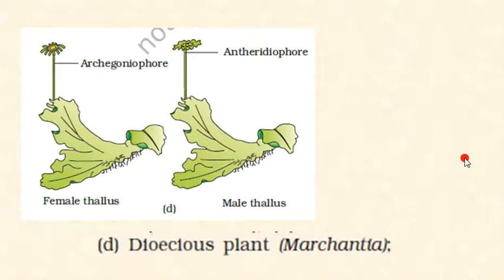Now here is an example. Female is different and male is different, both are different organisms. The reproductive structures are different. Female and male are both different, so that's why it is called a dioecious plant. Dioecious, this is an example of a bryophyte plant.